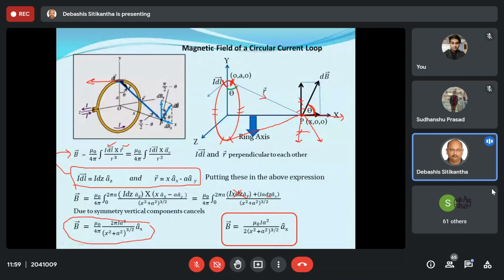And if I write it in a more refined manner, 2 pi and this 4 pi will get cancelled out, and ultimately it will be a 2 over here followed by mu 0 I a square by 2 times x square plus a square to the power 3 by 2, ax cap. So this is how we have derived it.